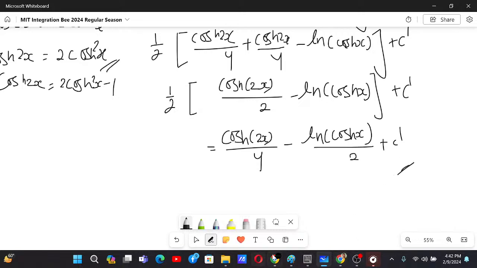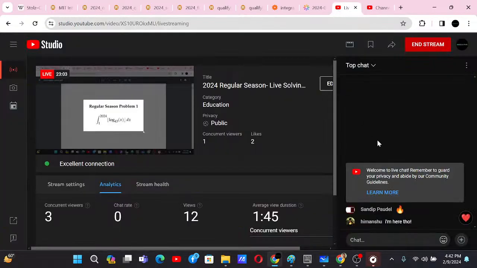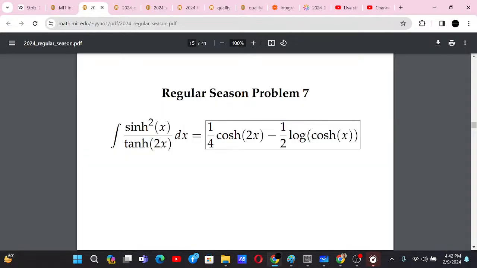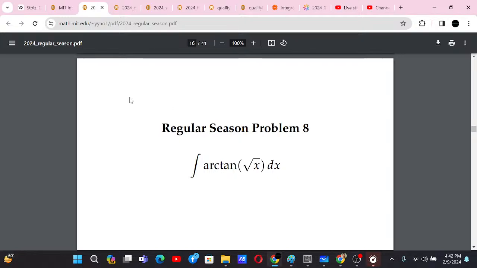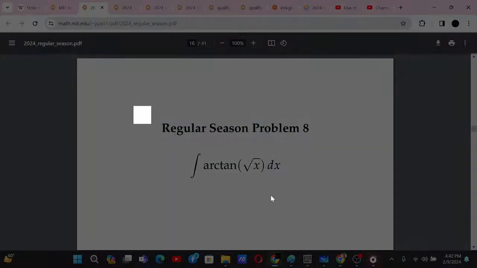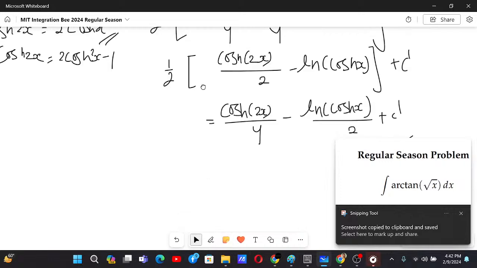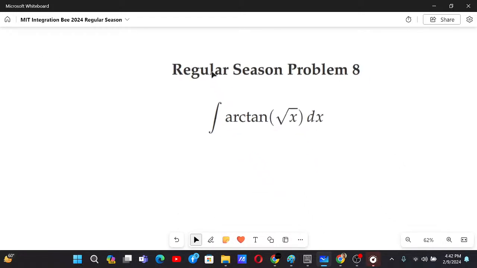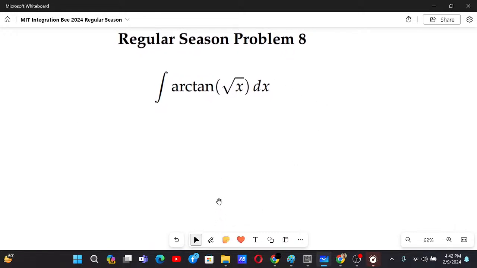Let us check the answer. Yeah, that's the answer. Okay, so hope you guys are enjoying the solution, and let us proceed forward. Now the next problem is also a pretty easy problem. You just have to use integration by parts. Because I'm here after solving these problems, I'm saying that these are easy, but on the first try they may or may not be.